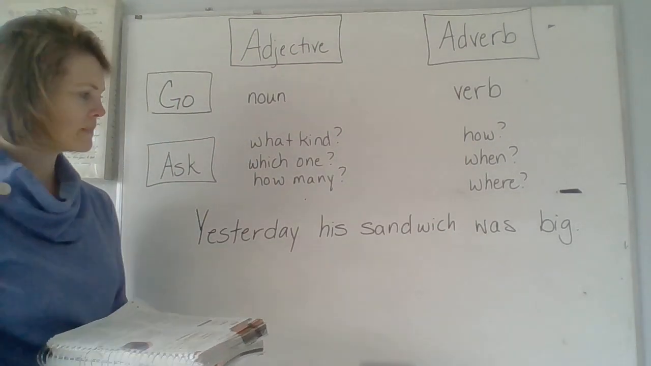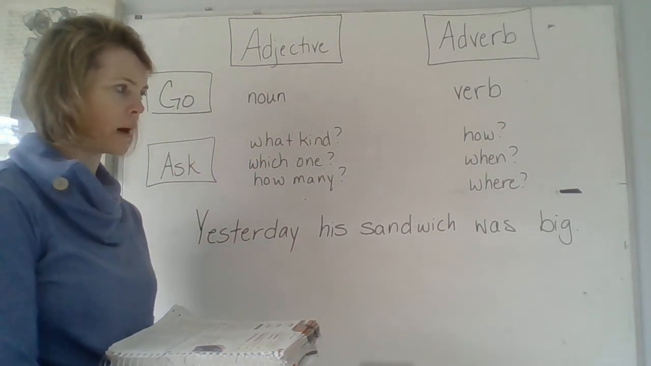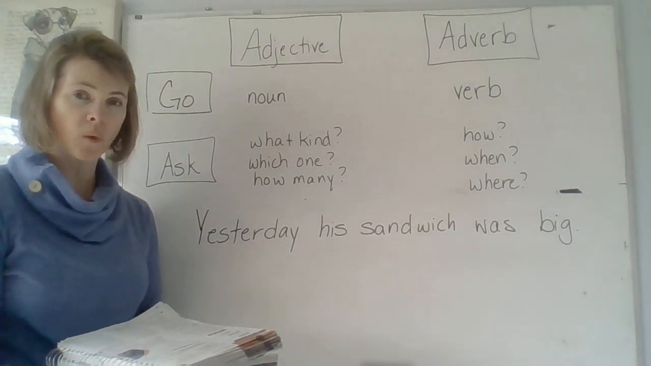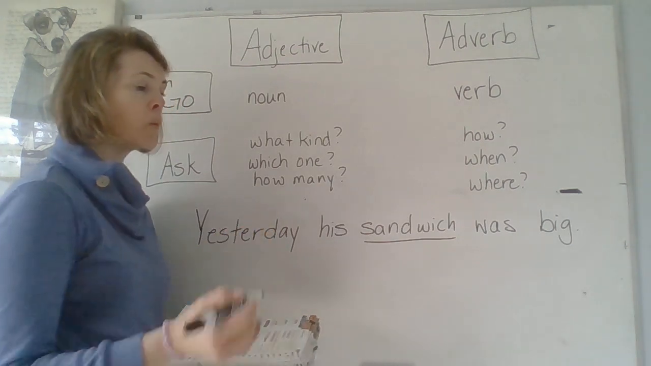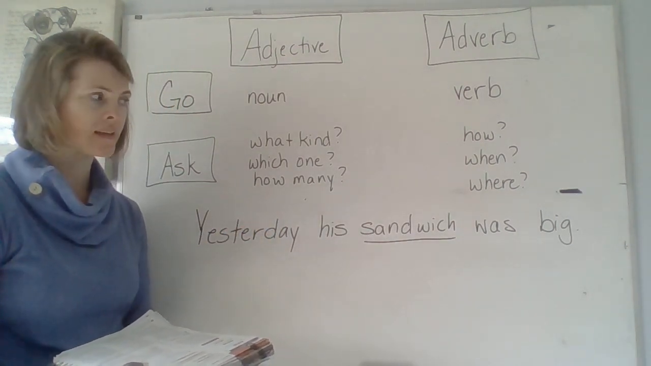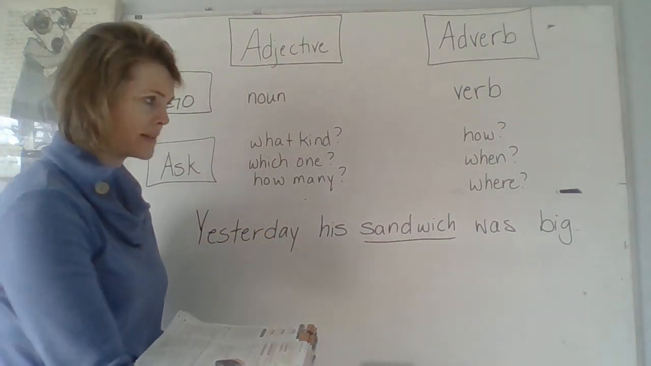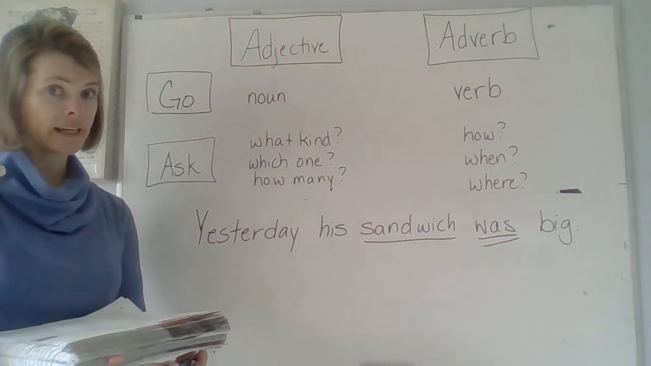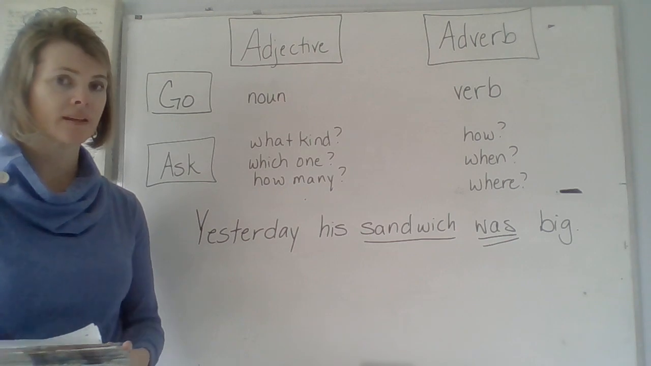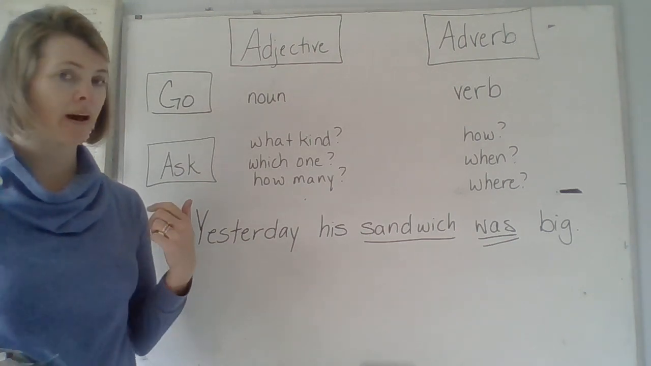Read this sentence with me. Yesterday, his sandwich was big. What was big? Sandwich. What is being said about sandwich? Sandwich was. That's a linking verb, isn't it? There's no action. All right, now I need to see what is my nouns and my verb.